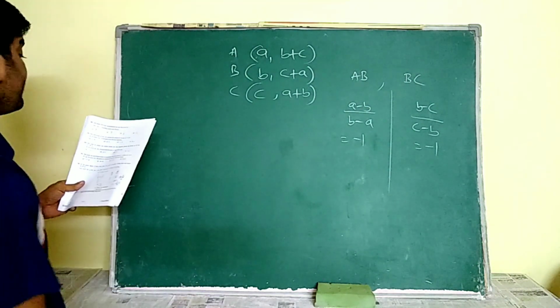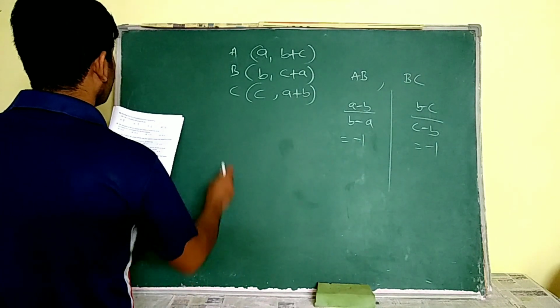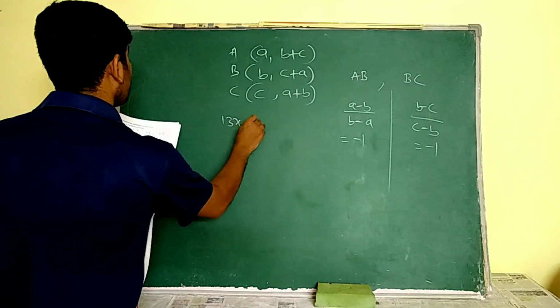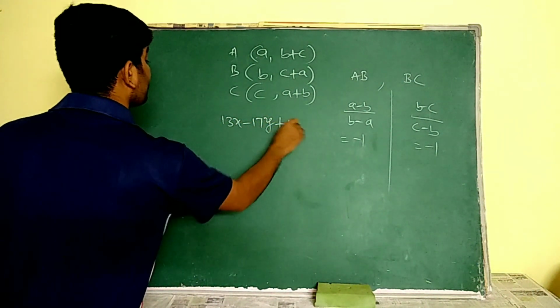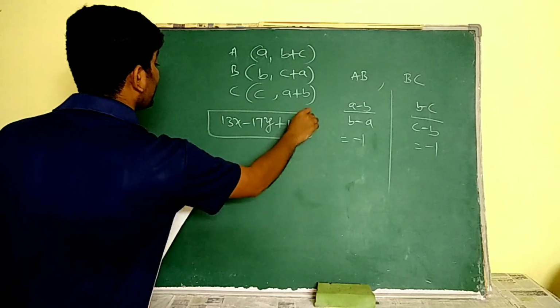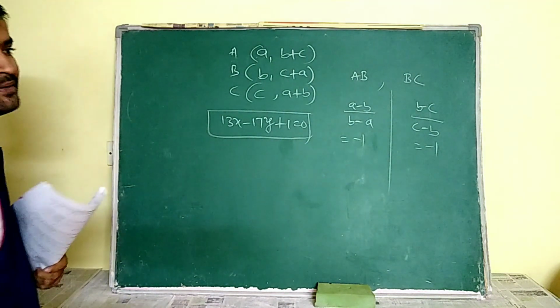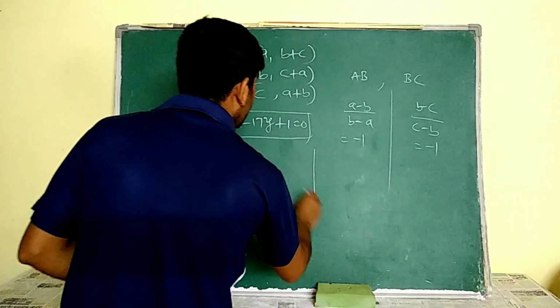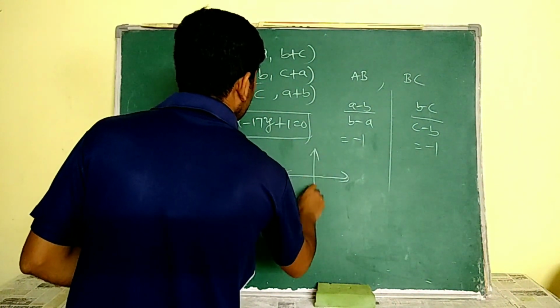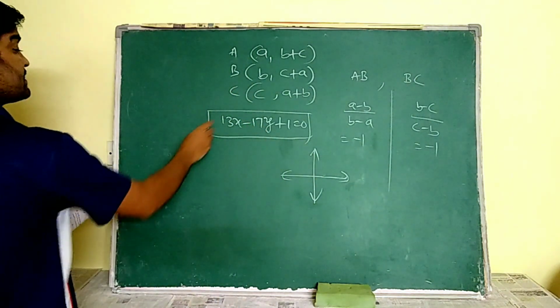See in the next bit, the slope of the line perpendicular to 13x minus 17y plus 1 is equal to 0. He is asking you to find the slope of the line which is perpendicular to this. We know that the product of the slopes of two perpendicular lines gives us -1. So firstly find the slope of this line.